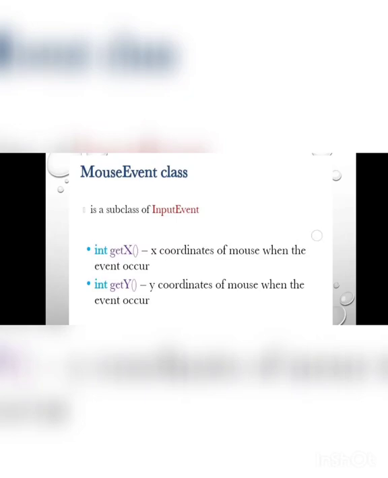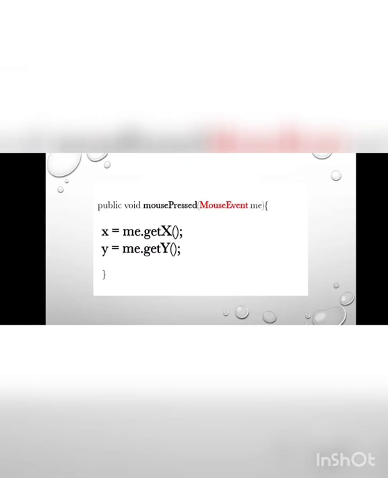In public void mousePressed(MouseEvent me), whenever the mouse is pressed, we assign the position where it is pressed to the variables x and y, the x coordinate and y coordinate. Even if we are giving it in advance, whenever the mouse is clicked at this position, it should perform an action.